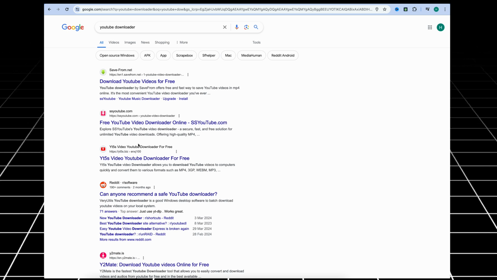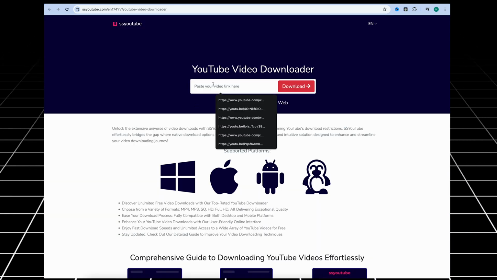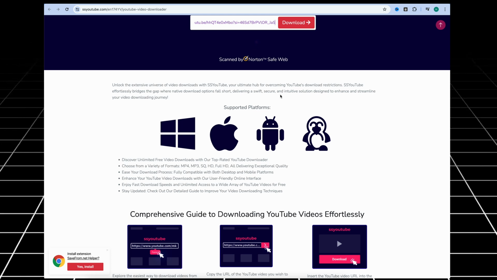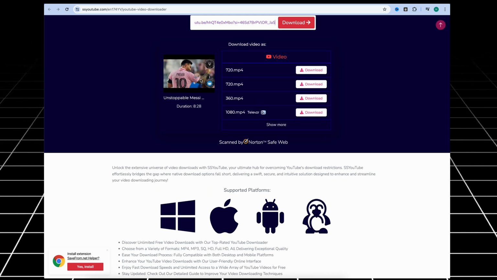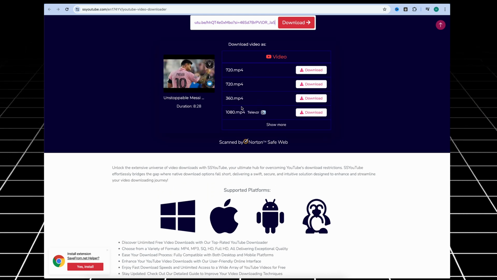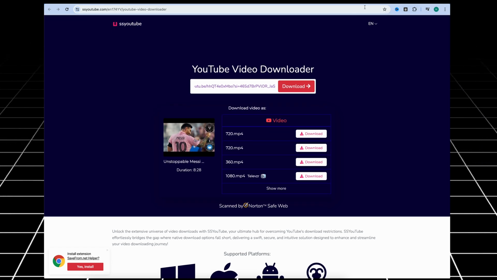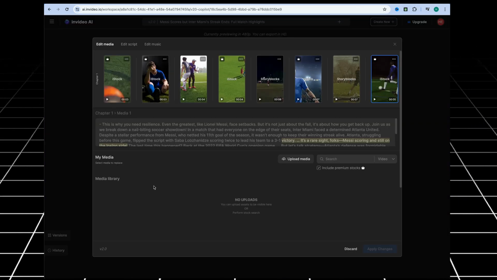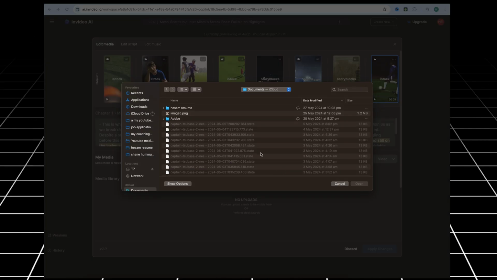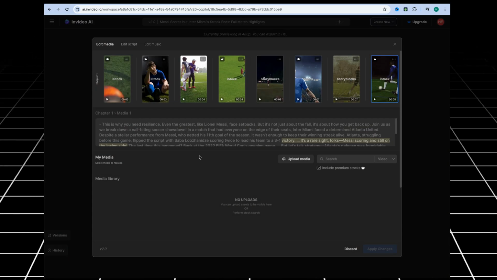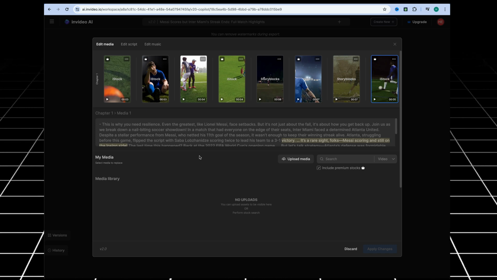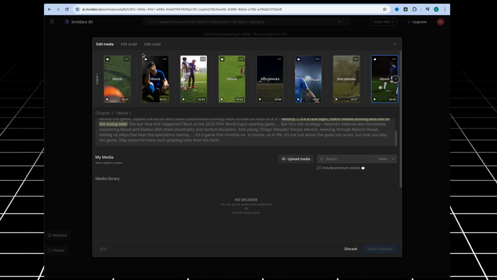So I just click one of them and just paste the link here. And as you paste, you can see that the video can be downloaded in different formats for us and different sizes. So you download that, and here you can use this video by uploading your media here, and you add it here to your video, the real pictures of Messi or Atlanta team, to make your video more appealing to your viewer. Here, if you look at the script, we click the script here in the top, and you can see that